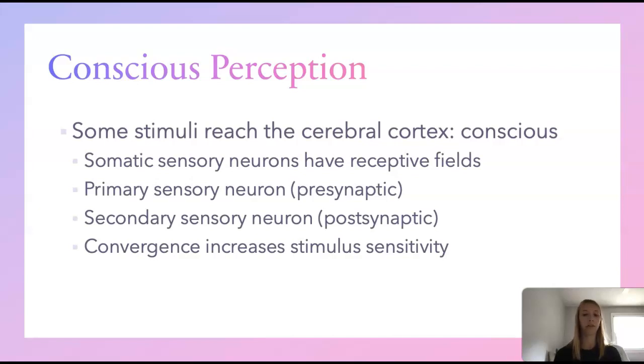Receptive fields frequently overlap others, leading to the concept of convergence, in which multiple presynaptic neurons, which are the primary sensory neurons, provide information to several postsynaptic neurons, which are the secondary sensory neurons. Convergence allows simultaneous subthreshold stimuli to sum at these postsynaptic neurons, which increases the overall stimulus sensitivity, leading to conscious perception.